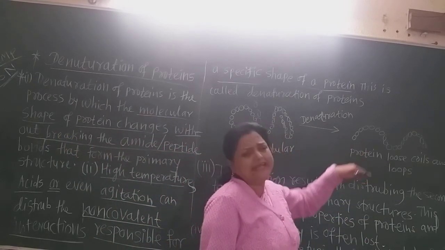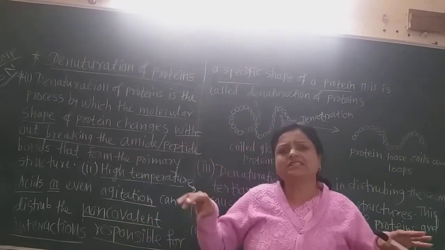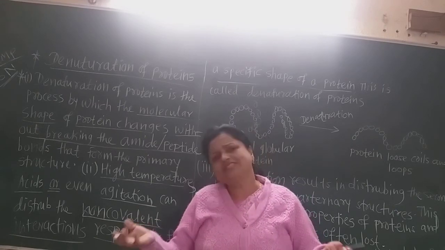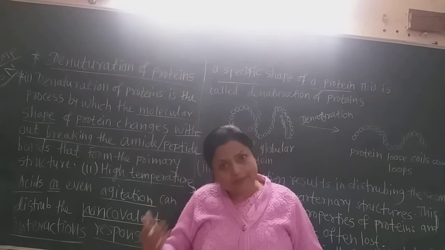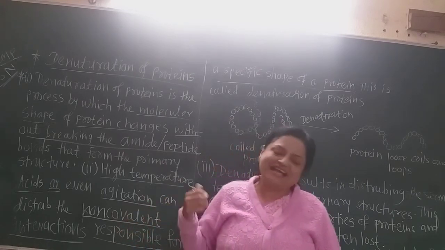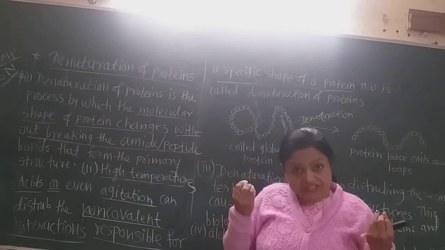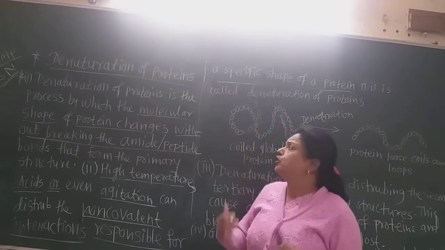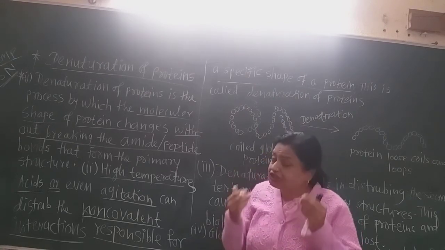Here there is no breaking of the amide chain. It only loses its coilness or loops and becomes somewhat straight. This is the denaturation of protein, and it is done by agitation, by acids or by high temperature, especially for globular proteins.